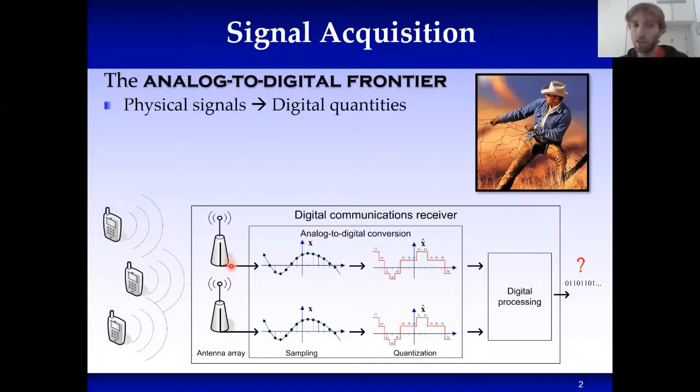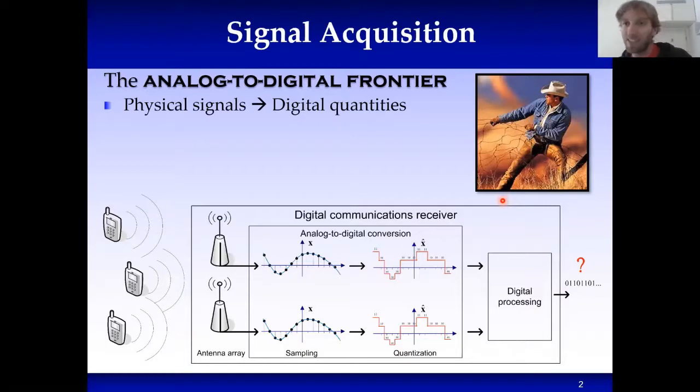The signals observed at each one of those sensors is converted from continuous time to discrete time via sampling, yielding a set of continuous amplitude samples. The set of samples are converted into a digital representation, a set of zeros and ones, via quantization. And this set of zeros and ones can now be fed to processing in the digital domain.